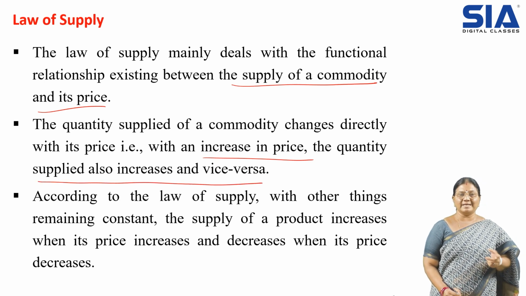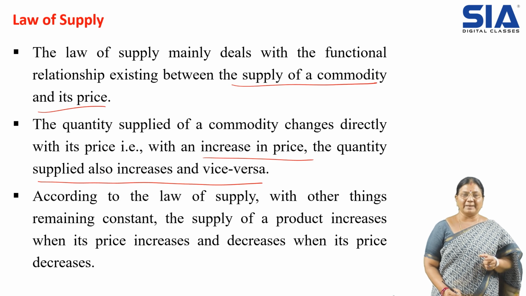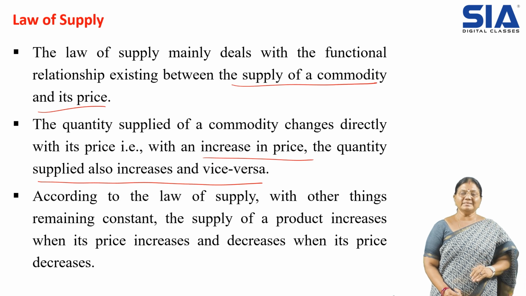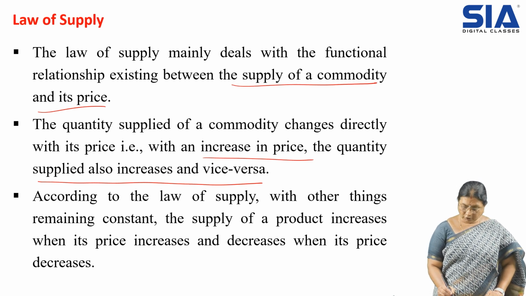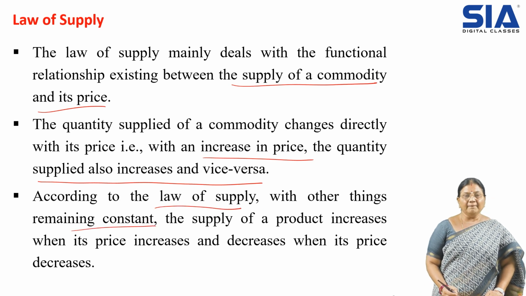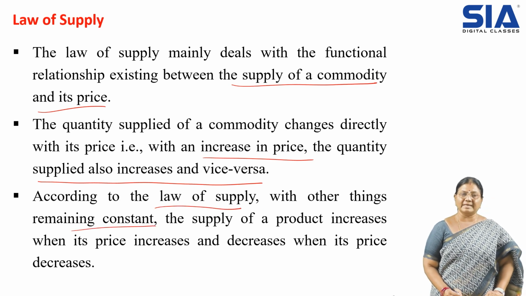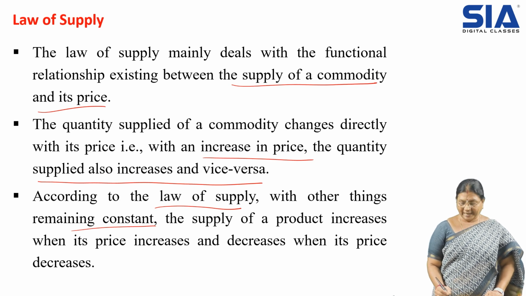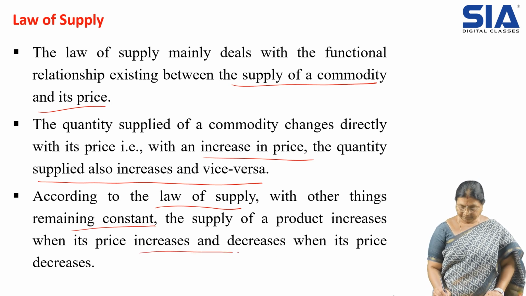When the price increases, the quantity supplied also increases, and when the price decreases, the quantity supplied also decreases. So according to the law of supply, with other things remaining constant, the supply of a product increases when its price increases and decreases when its price decreases.